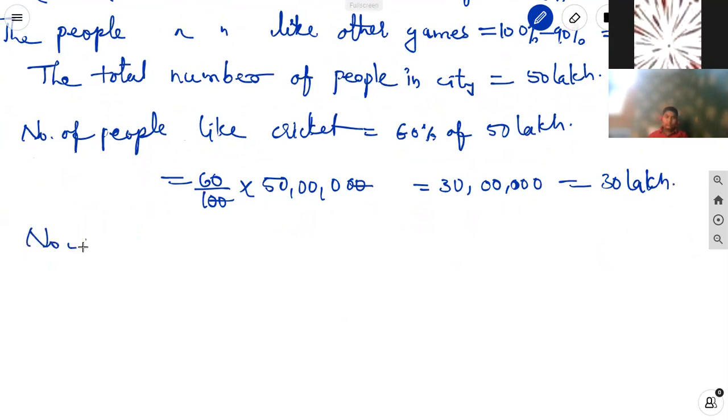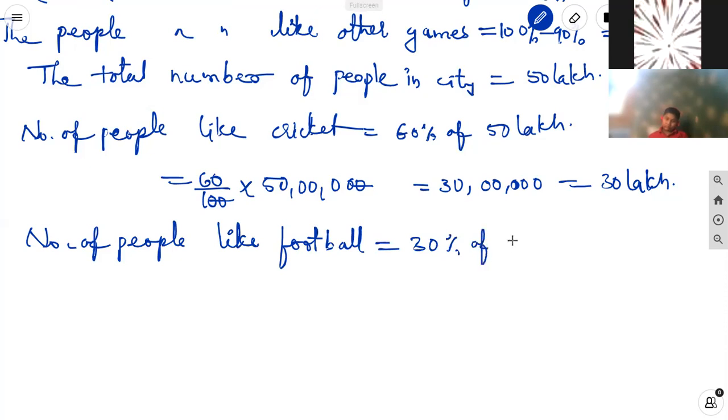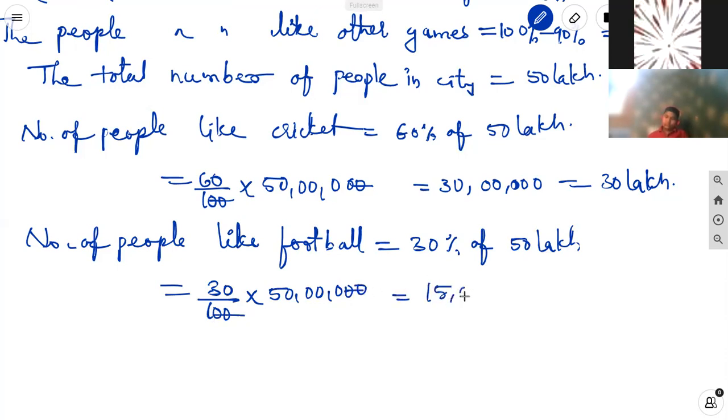Next, the number of people who like football is equal to 30 percentage of 50 lakh, equal to 30 by 100 into 50 lakh. 2 zeros cancel. 3 5s are 15. 15 lakh.